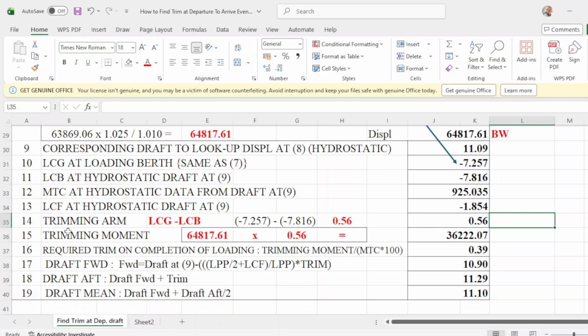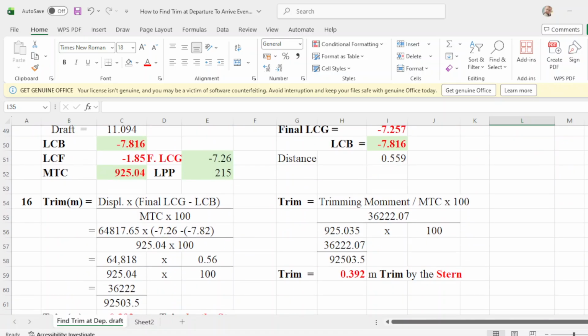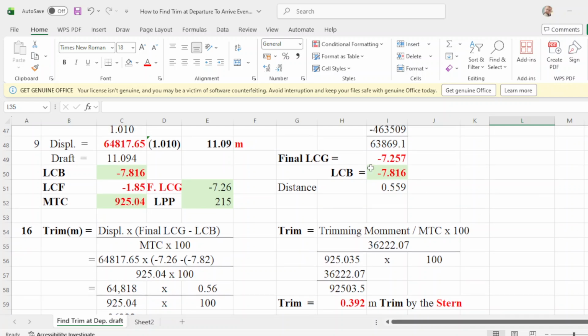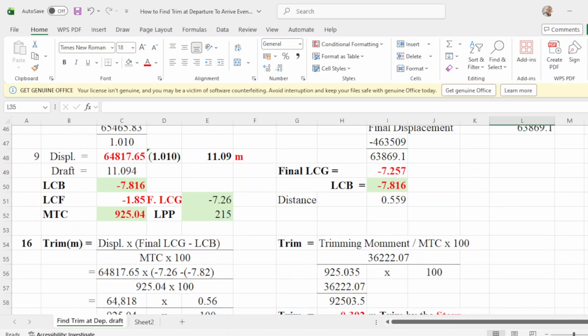Okay. So 15 will be LCB minus LCG. That will be this one, guys. Your LCG is negative 7.527. LCB is negative 7.18. That will be 0.59 or 56, which is this one. Okay.